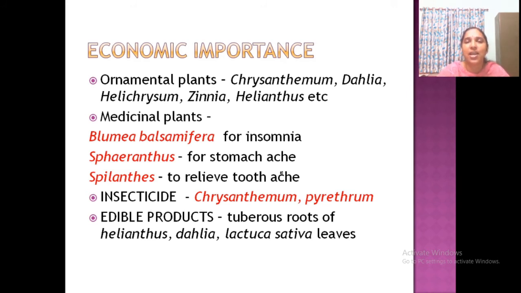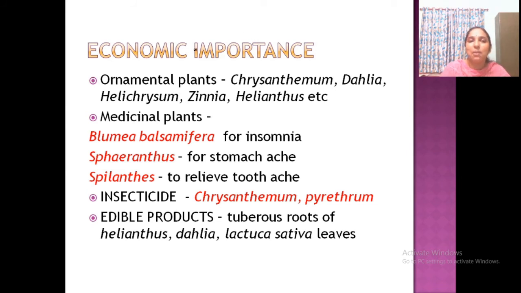You know all these: chrysanthemum, Gemanthi, Dahlia, very famous, Helichrysum. When you visit Ooty Botanical Garden, you can see everlasting flowers in flower vases that, when you keep them, will be there for 6 months or 1 year without any damage. That is Helichrysum. Zinnia, our Zinni flower. Helianthus, sunflower. So there are many types, gerberas, cosmos. They are all ornamental plants.